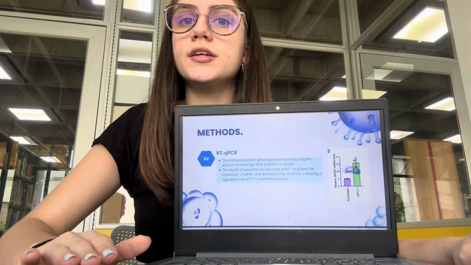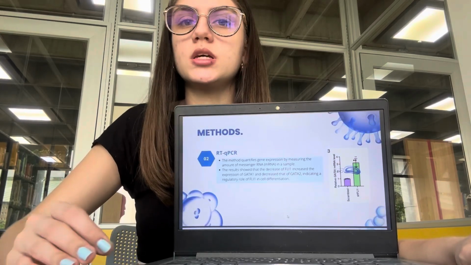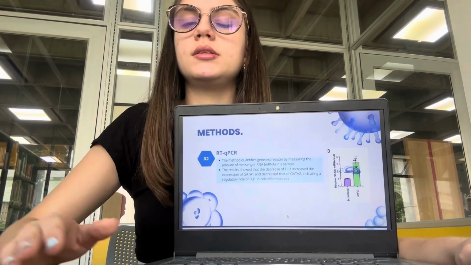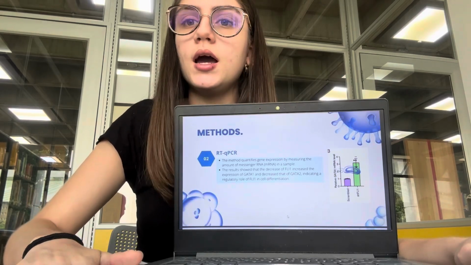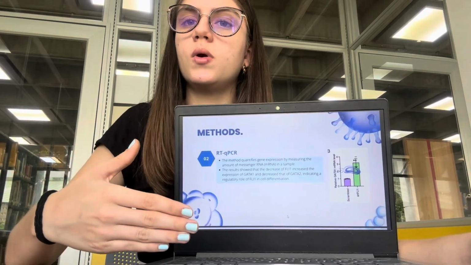The second one is RT-qPCR. This method quantifies gene expression by measuring the amount of messenger RNA, mRNA, in a sample. The results show that the decrease of FLI1 increased the expression of GATA1 and decreased that of GATA2, indicating a regulatory role of FLI1 in cell differentiation.